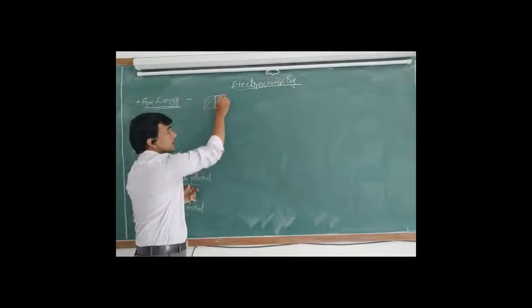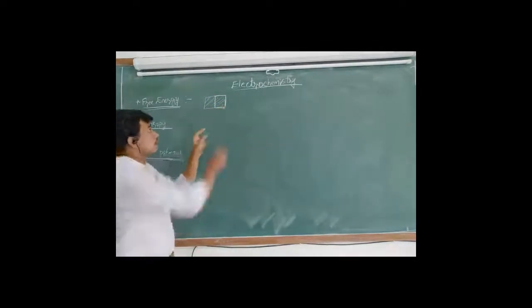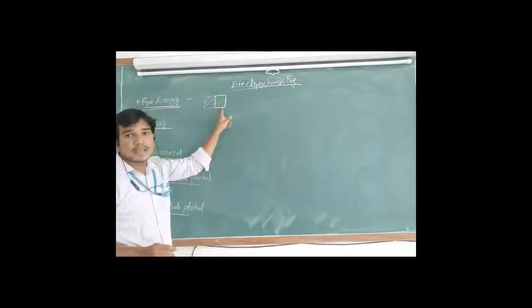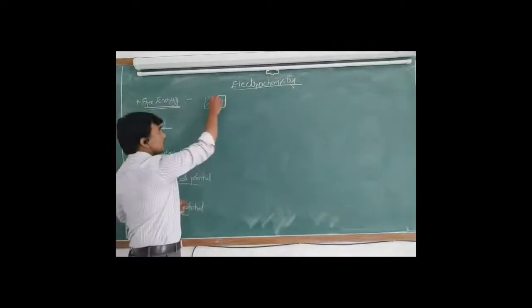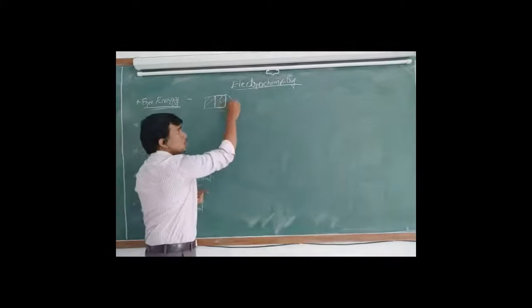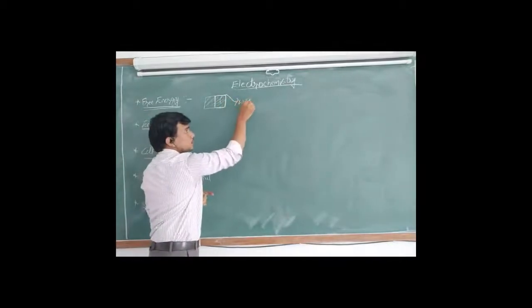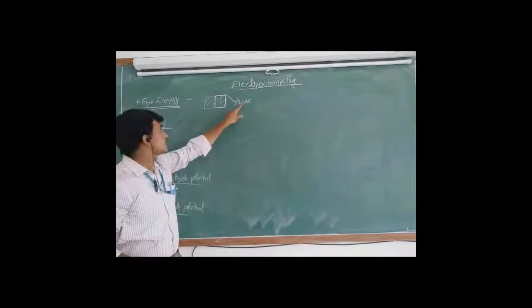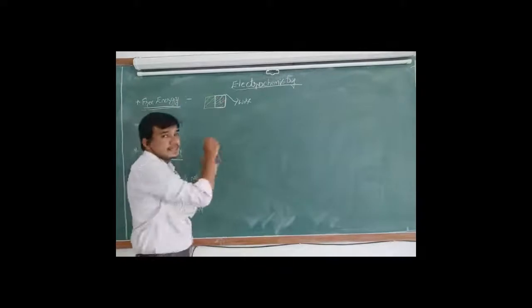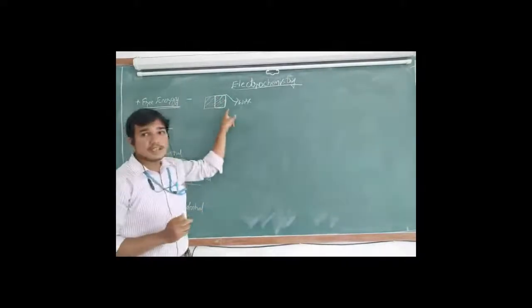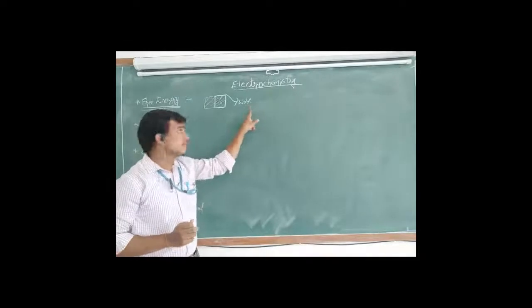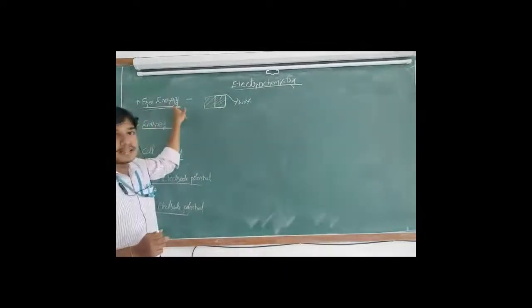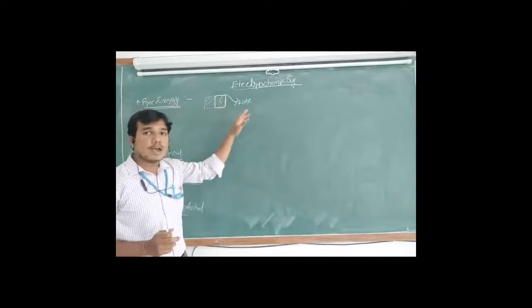For a system, a part of the energy is useful, and we use it to do any work. So free energy means a part of the energy which is used to do useful work. That energy is called free energy or available energy, also Gibbs free energy.